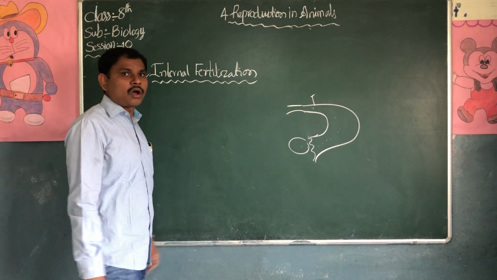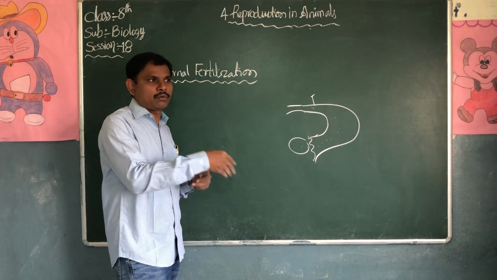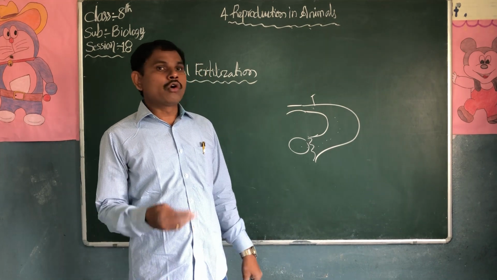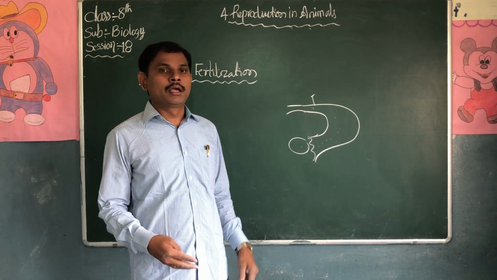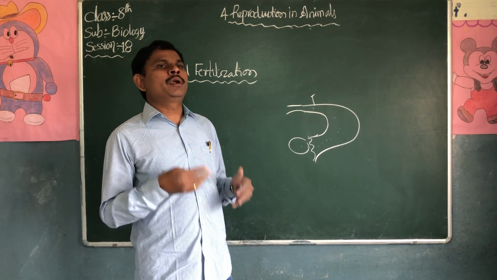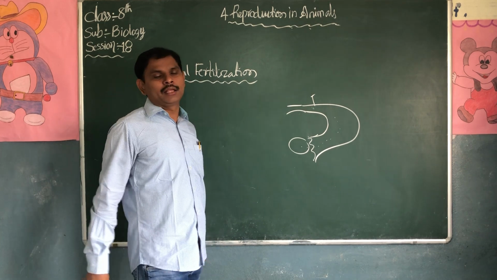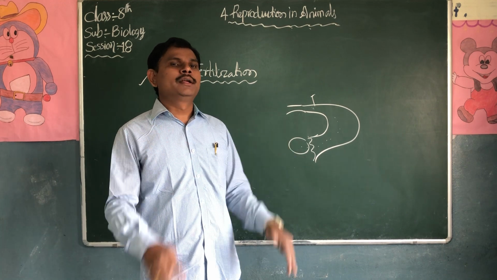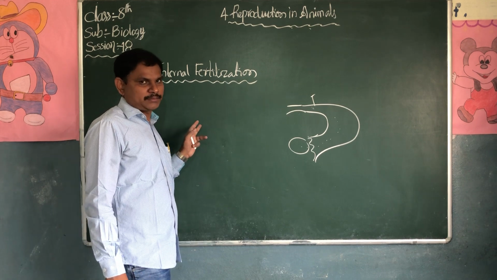For example, take frogs and fishes. The male frog releases sperms into the water. The female frog releases ova into the water. Both sperms and ova are released outside the body. When they release sperms and ova into the water, what happens? The fusion takes place outside the body, not inside the body. If the fusion takes place outside the body, such type of fertilization is called external fertilization.